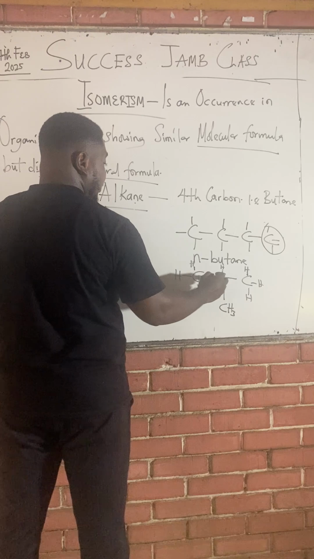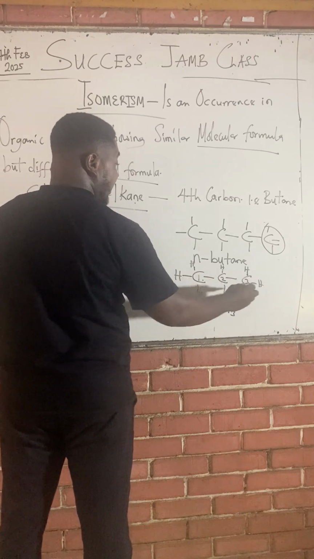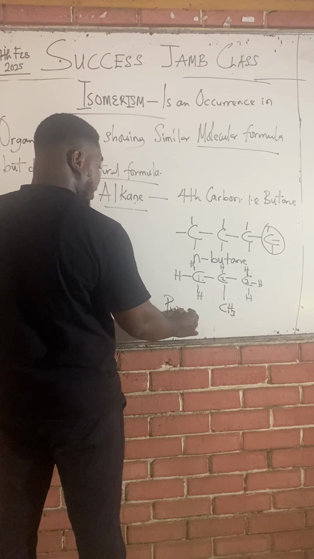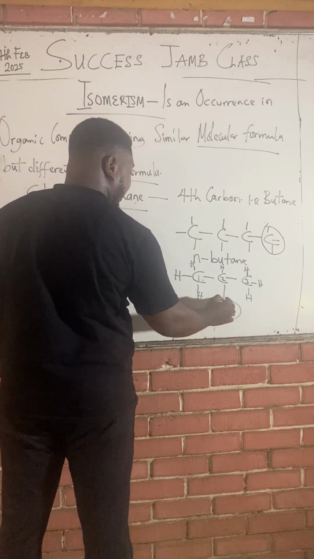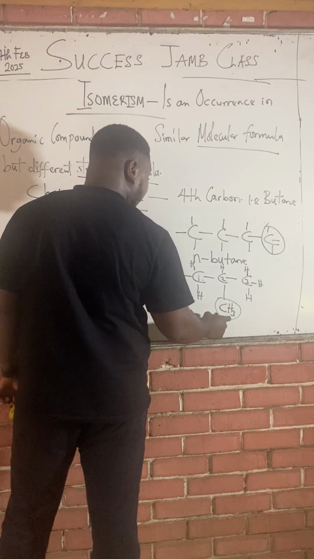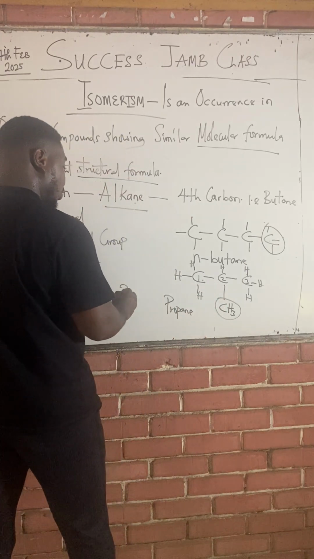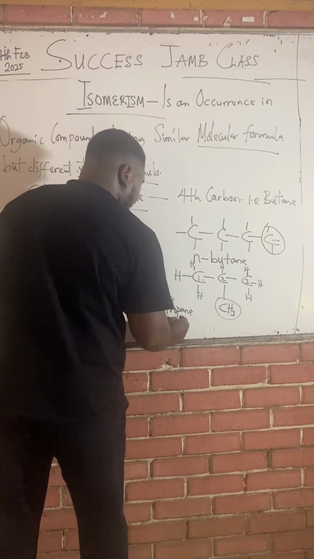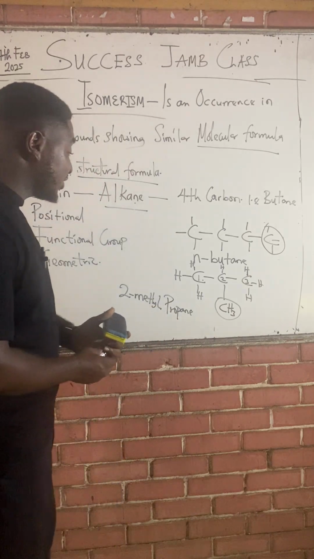So this will be 1, 2, 3. This is propane now, no more butane. But who is the branch now? Methyl. This is now a branch because it's not part of the main chain again. And what number does the branch fall on? 2. So this is 2-methyl propane. Class, this is the second isomer of butane.